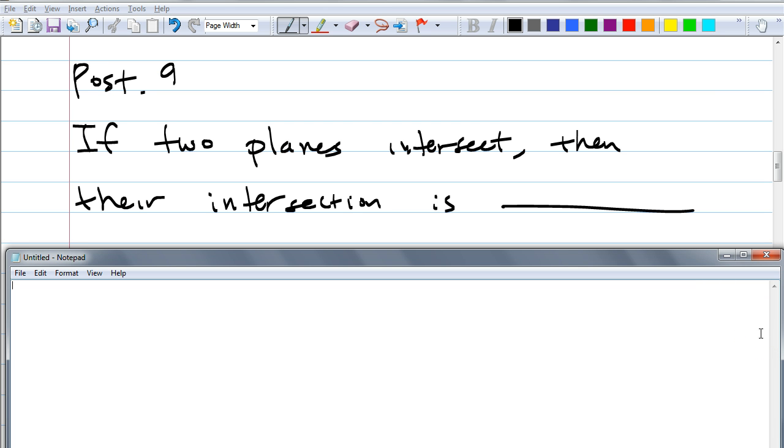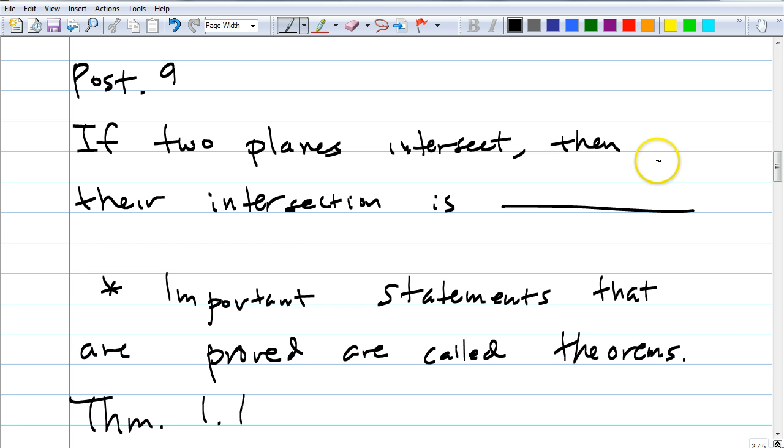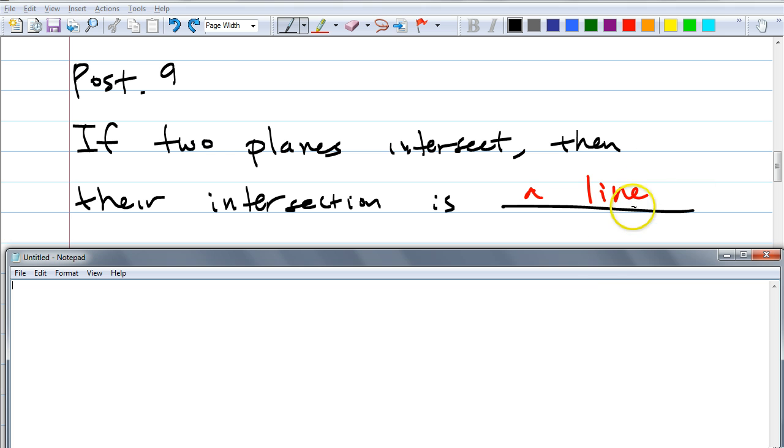Okay, then who can fill in this blank? This one is rather straightforward. If 2 planes intersect. Now, when we say 2 planes, we all know what this means, right? 2 different planes. If 2 different planes intersect, then their intersection is blank. One person knows. How about Lauren? Yeah, exactly. So fill that in there. A line. Okay. When the 2 planes intersect, the intersection is a line, because we're saying 2 different planes, right?